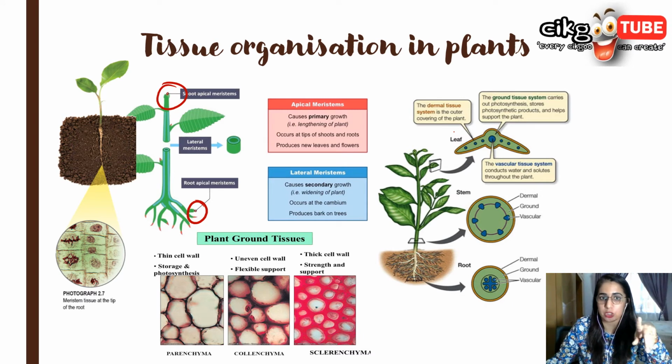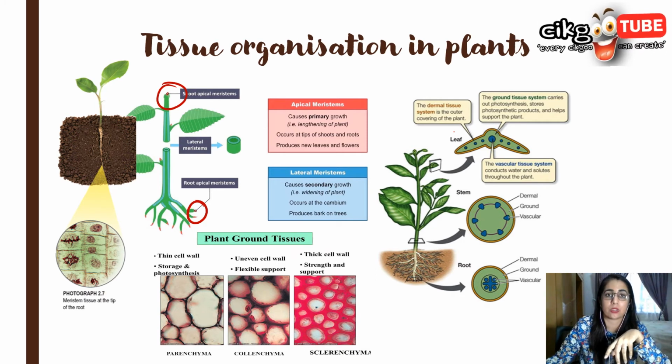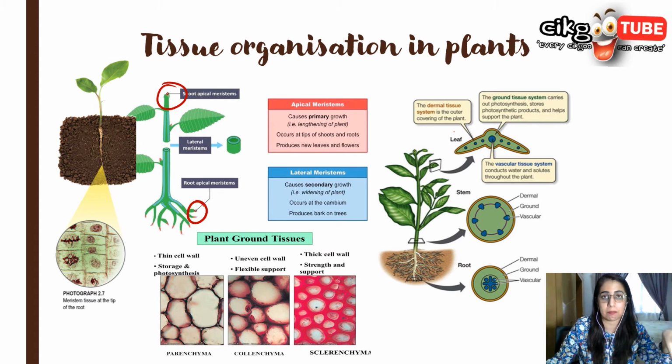Ground tissues. Now, ground tissues, we have three types: parenchyma, collenchyma, and sclerenchyma. Parenchyma fills the space between other plant tissues. In leaves, these parenchyma cells form the mesophyll tissues which carry out photosynthesis to produce food. In roots, parenchyma tissues store the food. Then we have collenchyma with a thick cell wall. It supports the leaves, the young stems, and also the flower stalk, the green part.